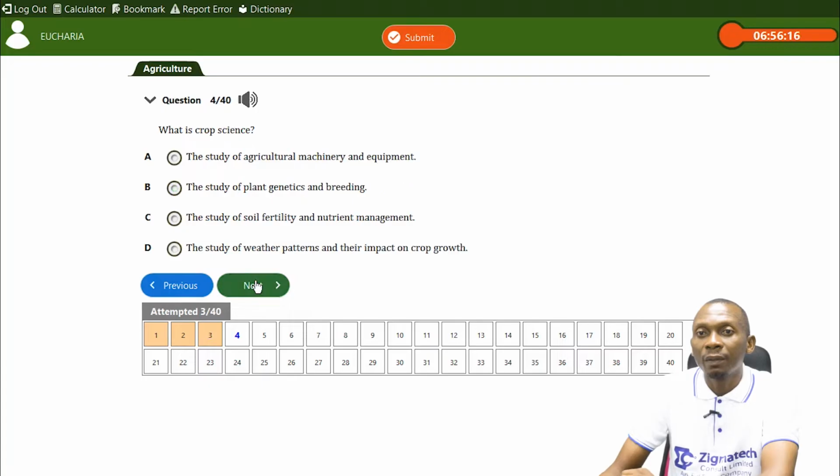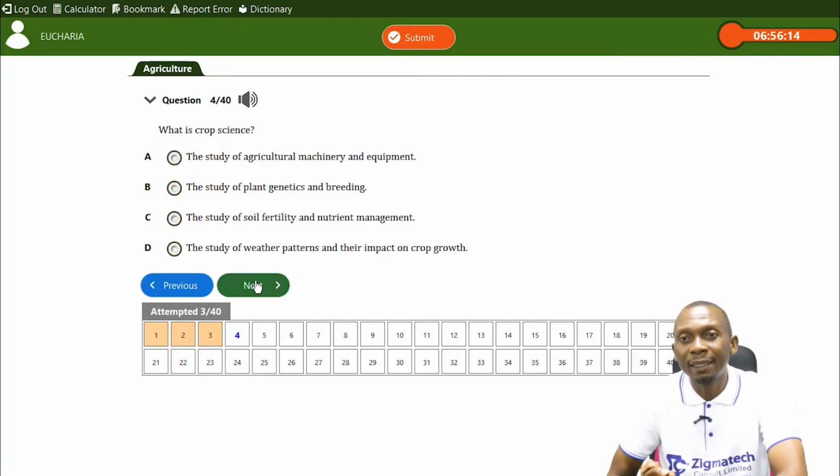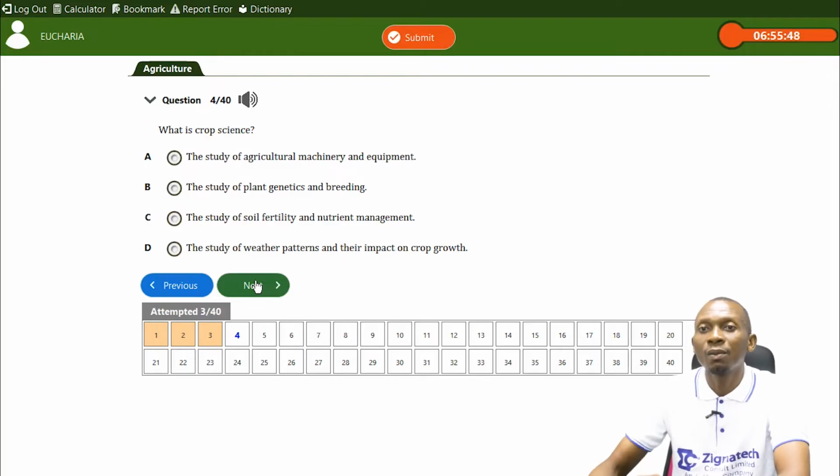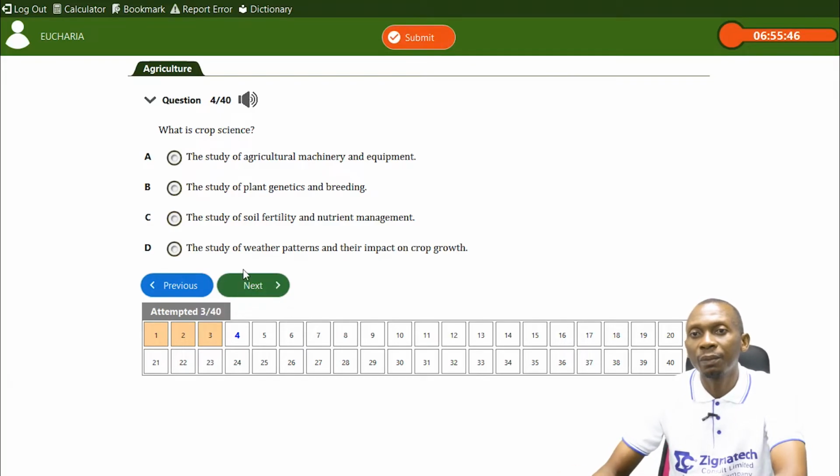Okay. Now, what is crop science? From the options, we have study of agricultural machinery and equipment. Nope. Study of plant genetics and breeding. C says study of soil fertility and nutrient management, which is just connected to soil. D talks about weather, study of the weather patterns and the impact on crop growth. So I think the answer here should be plant genetics and breeding. That's what crop science is concerned with.